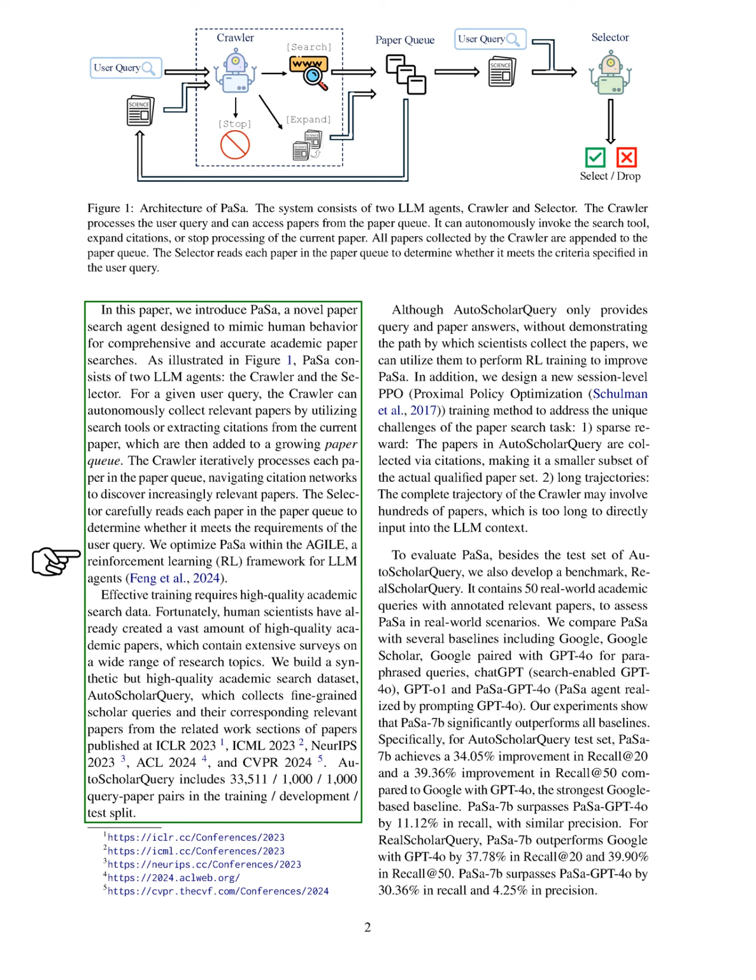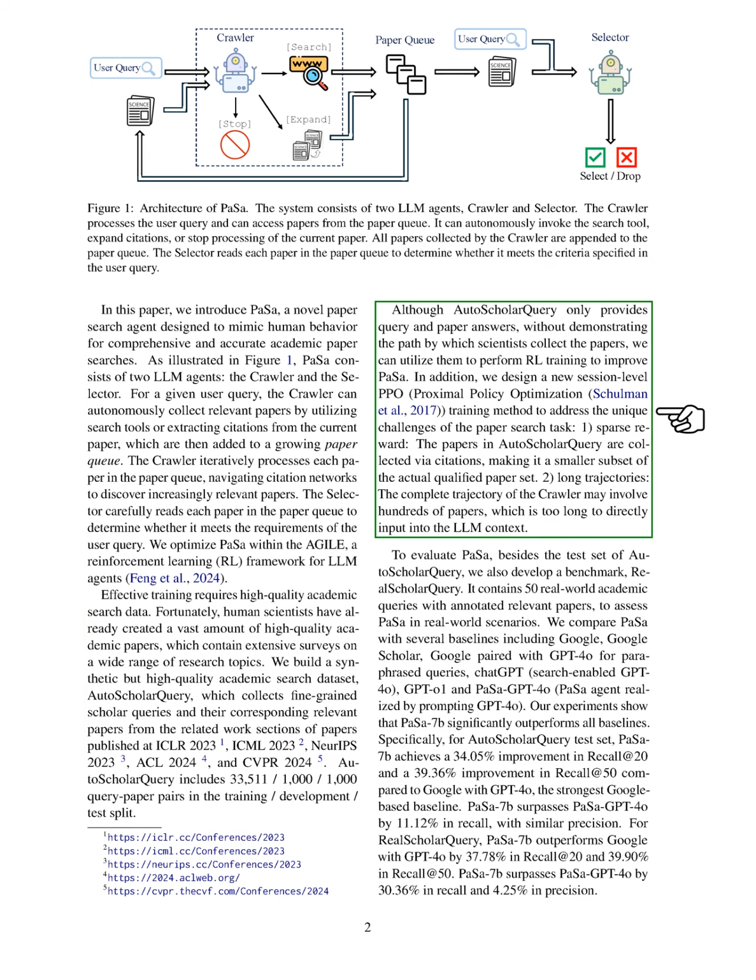To optimize PaSa, we use the Agile Framework for Reinforcement Learning, RL. We create a high-quality dataset called Auto-Scholar Query, which includes detailed scholar queries and their relevant papers from recent conferences. This dataset contains over 33,000 query paper pairs for training, development, and testing. Although it doesn't show how scientists gather papers, we can still use it for RL training.